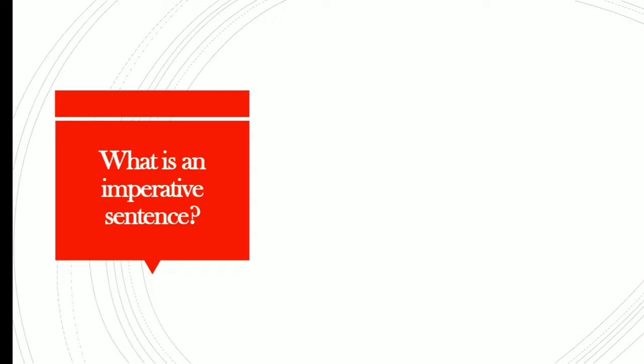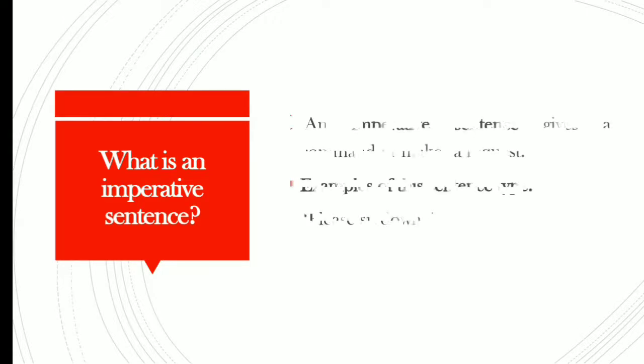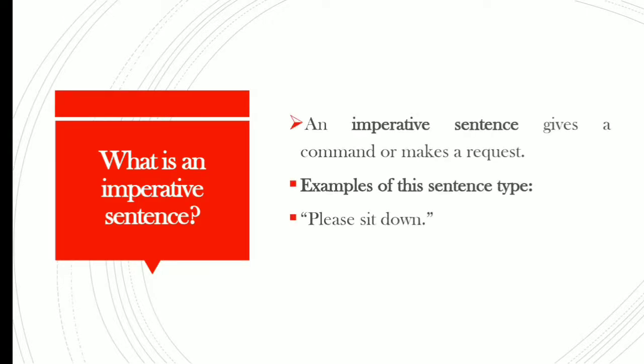What is an imperative sentence? An imperative sentence gives a command or makes a request. Example of this sentence type: please sit down.